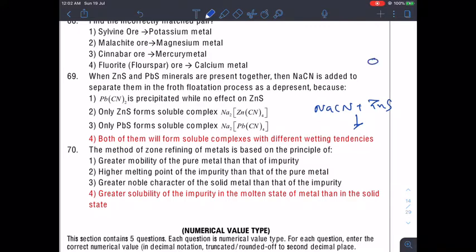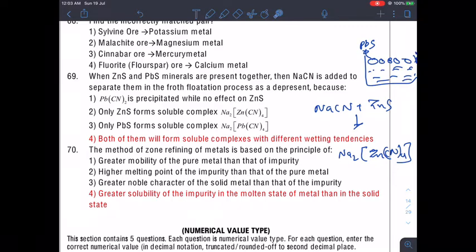The zinc forms a coordination number 4 complex, which is soluble in water, so it will be present in the solution. So what are the statements? Pb(CN)2 is precipitated while there is no effect on ZnS is wrong. Only Zn forms a soluble complex, yes, that's true. Only PbS forms is wrong. Both of them will form is wrong. So the correct answer will be only 2.